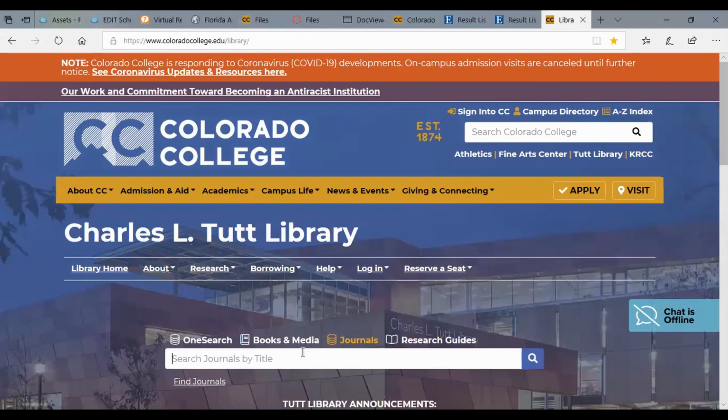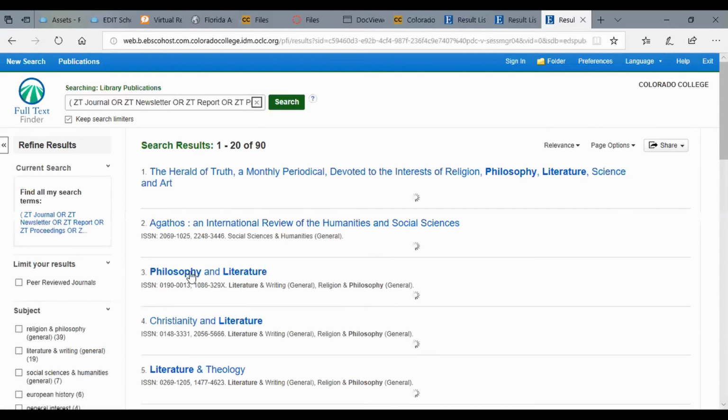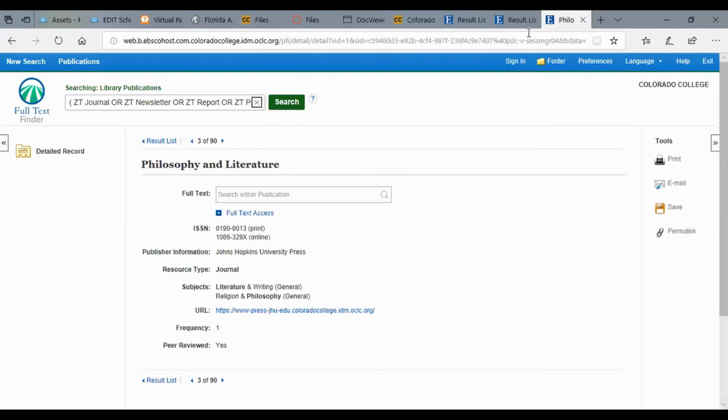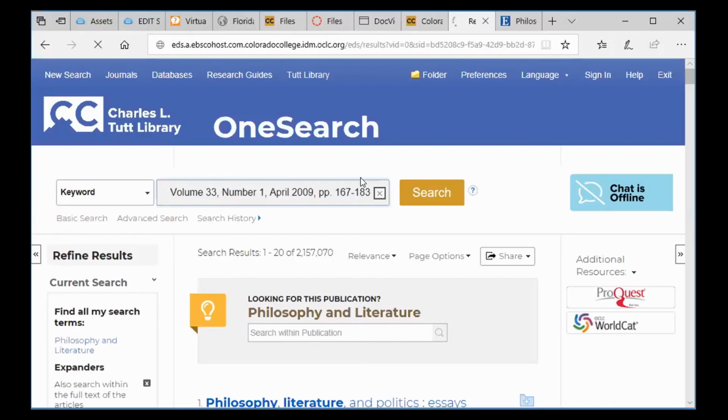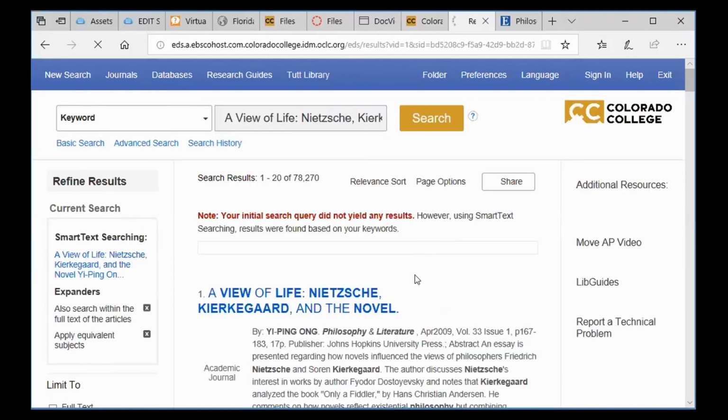And then I have to make sure I'm plugged in there, take out the title, and take out the volume and page number information, and then just look for that journal title, and then track through that way when we get to Philosophy and Literature, and then look for the correct volume number and look for the pages. I don't remember, let's go back here for a second. I can get this a little bit smaller. Oh, I just got rid of it now. OneSearch. I'm gonna have to do this again. This is what you do when you're not, okay, so here it is.